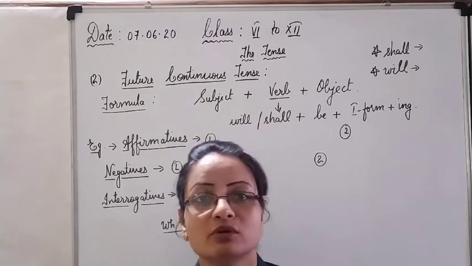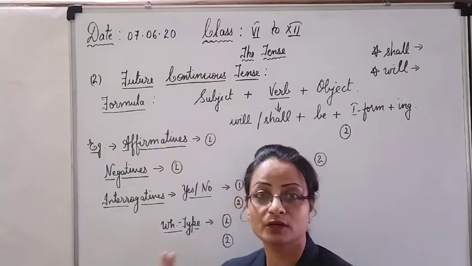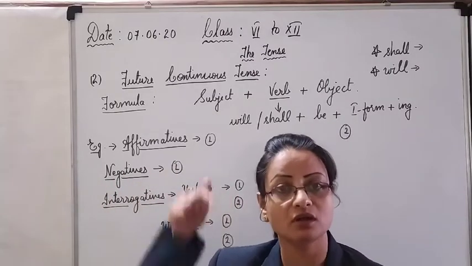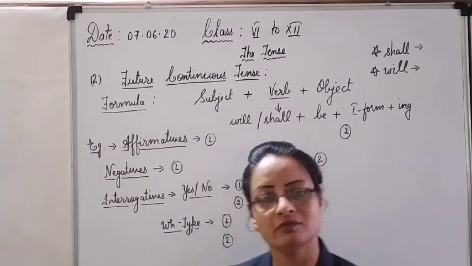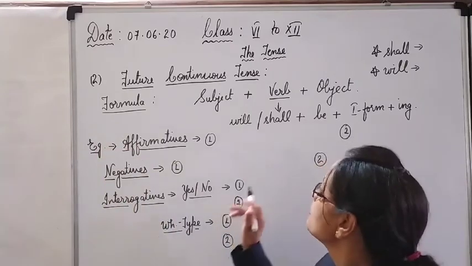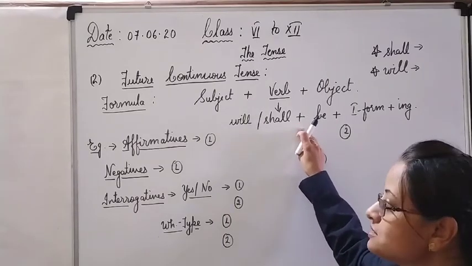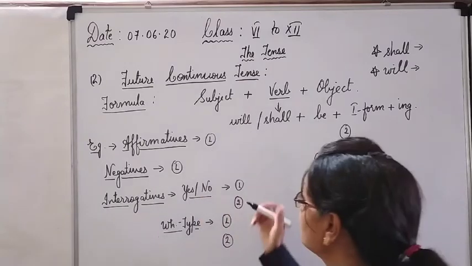So it will form your future continuous tense, and the action will denote that in future, at that particular time about which we are talking now, at this time the action will remain in continuation. It will go on, carry on. So here your formula is over. Now let me explain to you through some examples. You will be more clear.